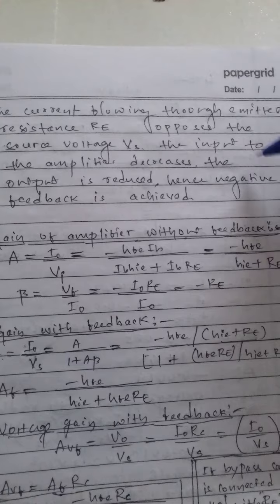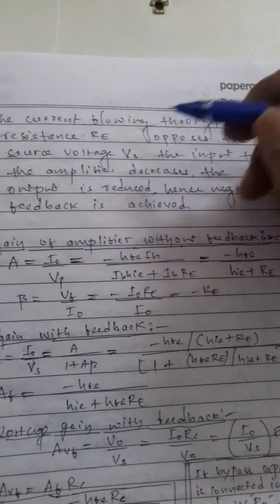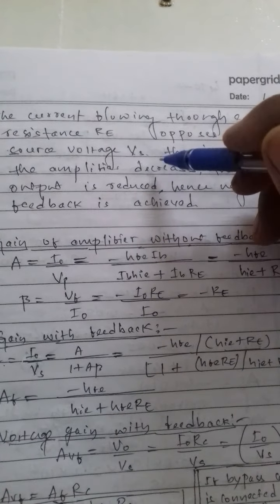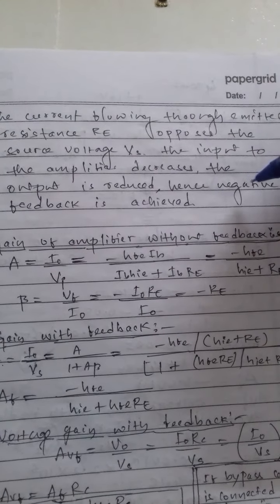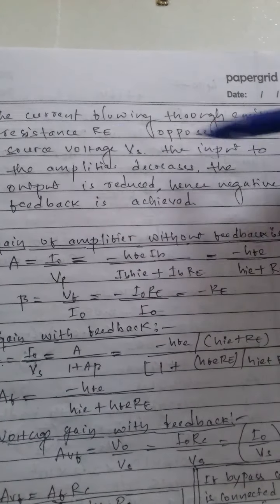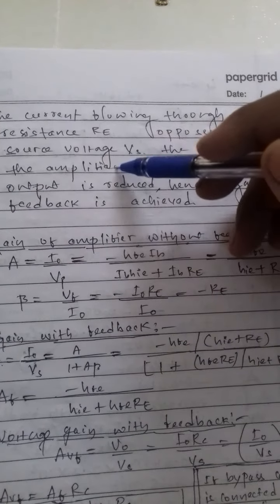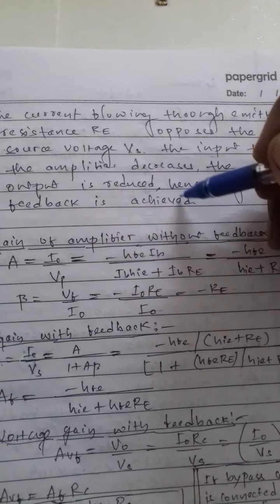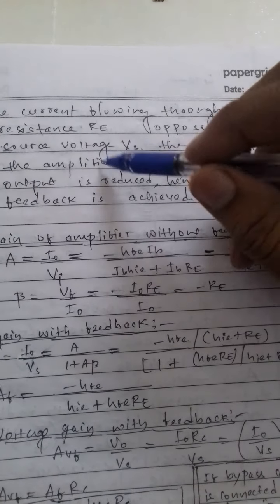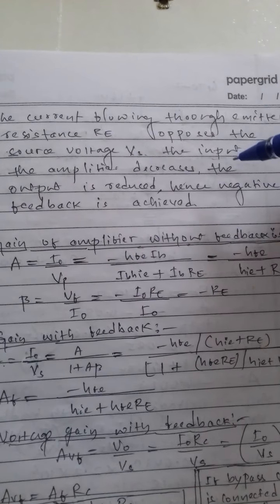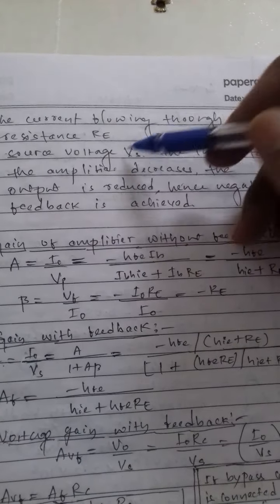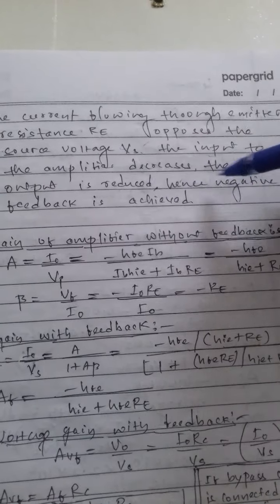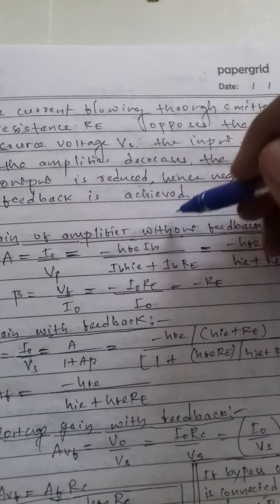Now the current flowing through the emitter resistance Re opposes the source voltage Vs. The input to the amplifier decreases, the output is reduced, hence negative feedback is achieved.